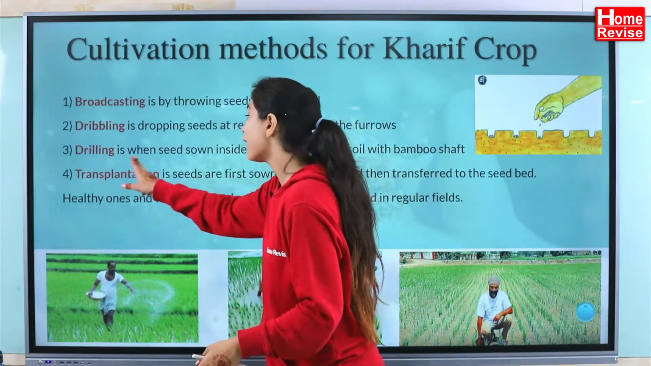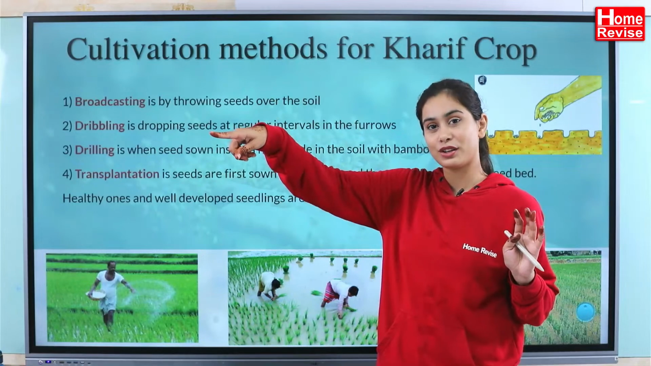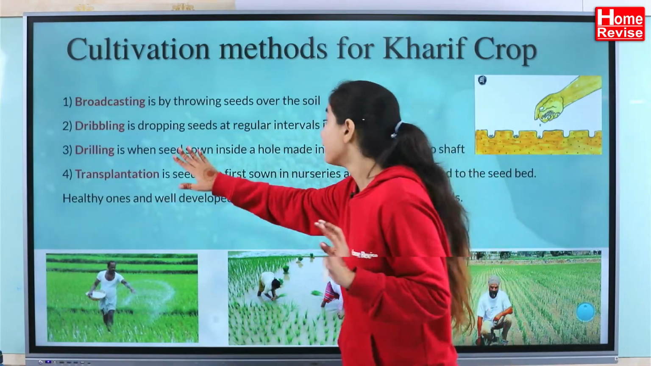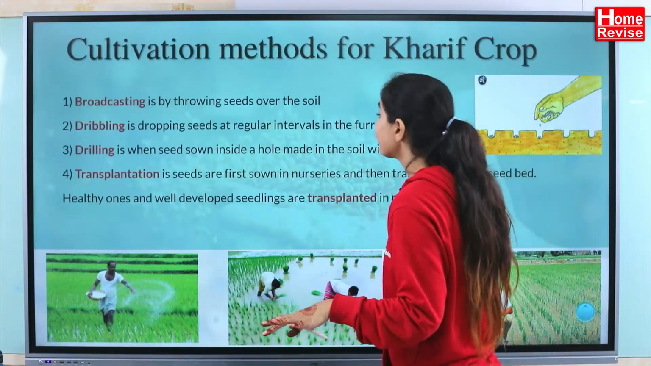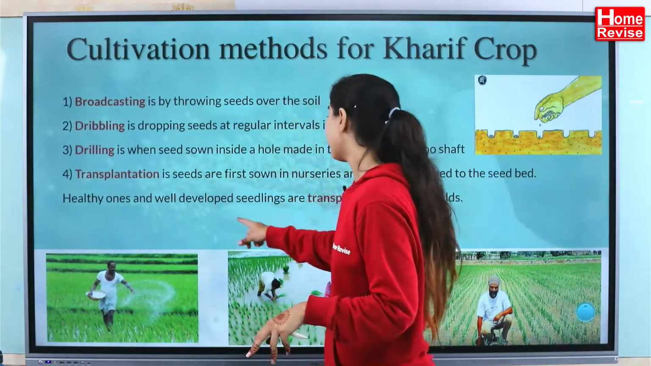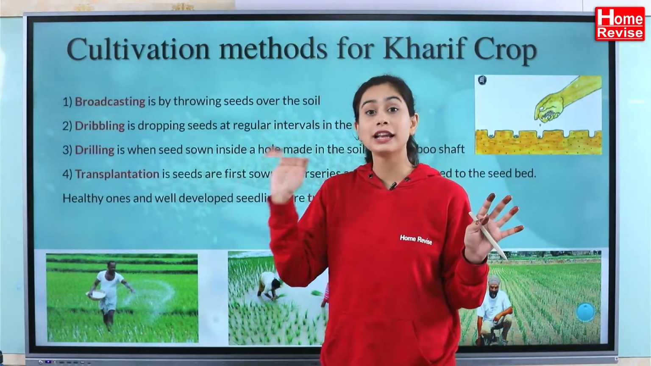Okay. And next is transplantation. Now this is important. This you will study in biotechnology also. The seeds are first sown in the nurseries and then transferred to the seed bed. Healthy and well-developed seedlings are transplanted in the regular field. So first you do a trial.